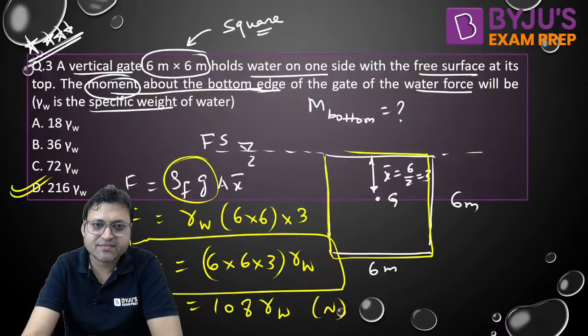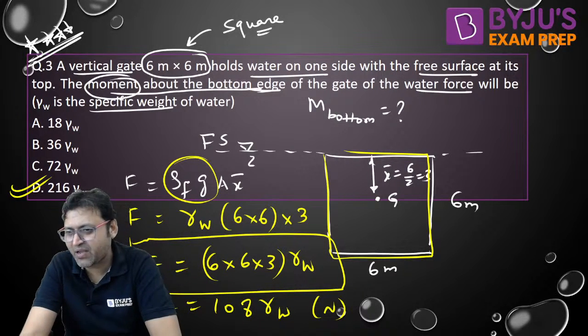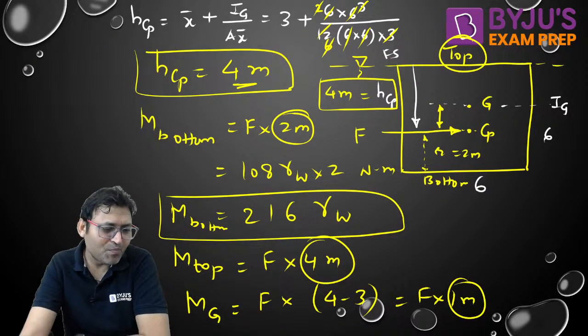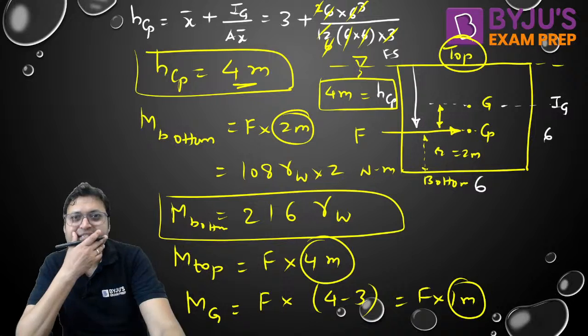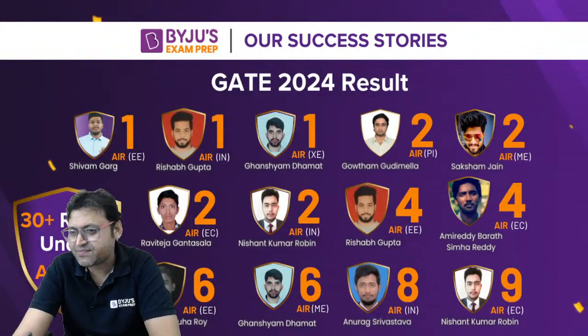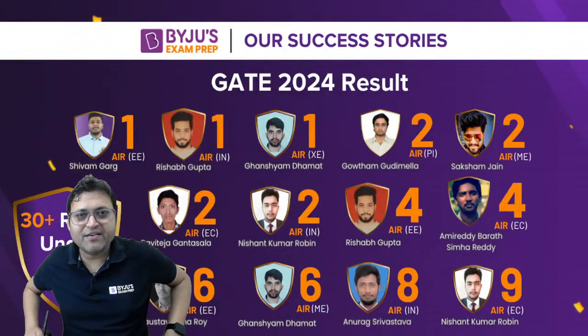Give me yes. D will be the correct answer, not C, not anything else. I hope this is clear to everyone. If anybody is having any doubt, anything to ask, you are most welcome. Tell me. So this is all about the plane surface. Now we will move to the curved surface. Is this all clear to everyone?